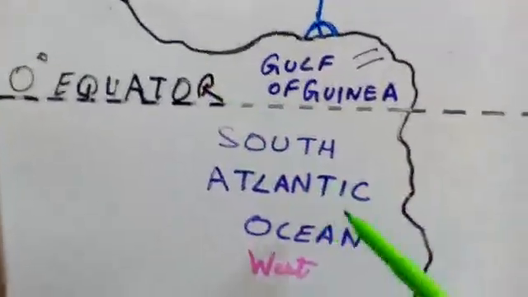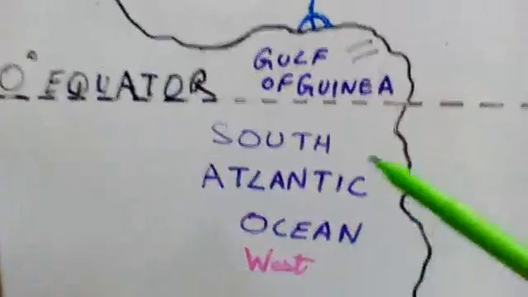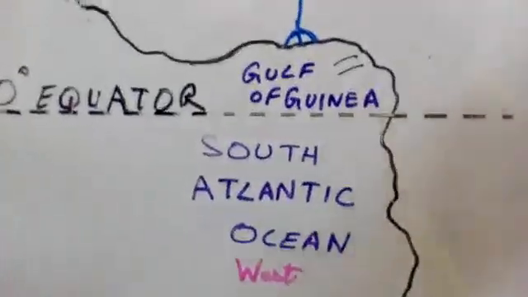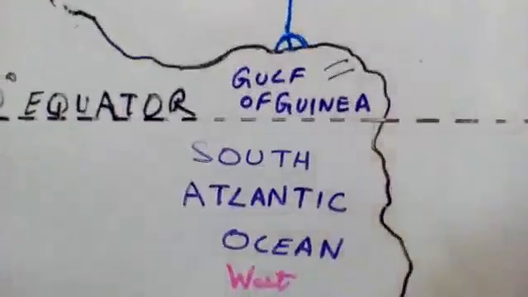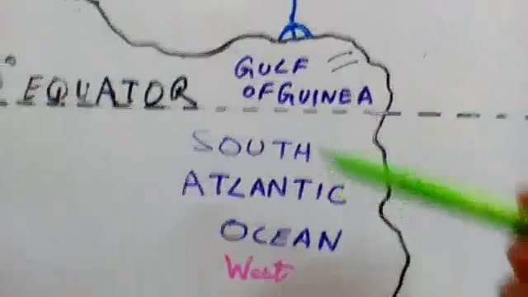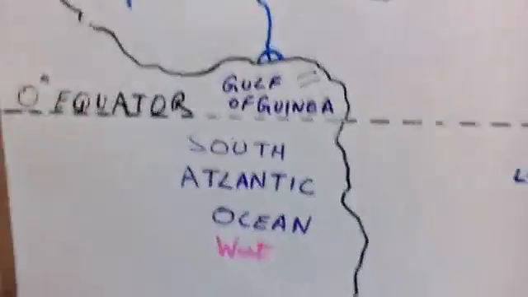I've written south here because I was writing the name Atlantic Ocean below the equator. That is the 0-degree line which separates the Earth or the globe into two hemispheres, northern and southern. So if I write it here, it's South Atlantic. If I write it here, it's North Atlantic. Although the Atlantic Ocean is covering the entire western side of Africa.